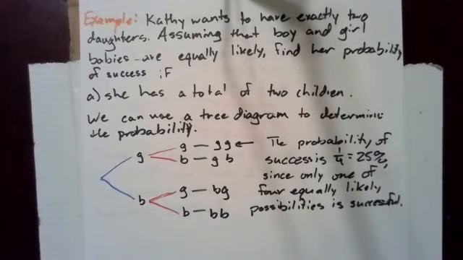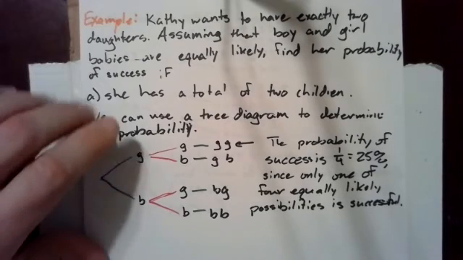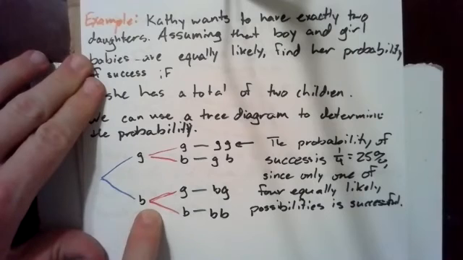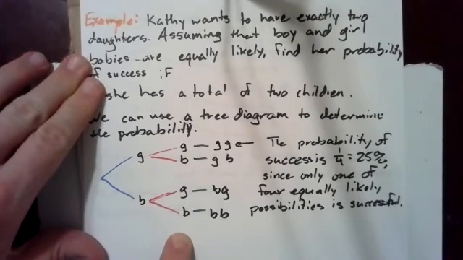For example, Kathy wants to have exactly 2 daughters. Assuming that boy and girl babies are equally likely, find her probability of success if A, she has a total of 2 children. We can use a tree diagram to determine the probability. Here this blue determines the gender of the first child, the red determines the gender of the second child.